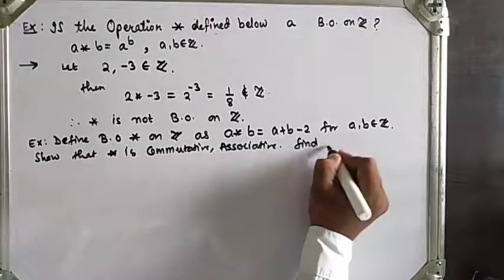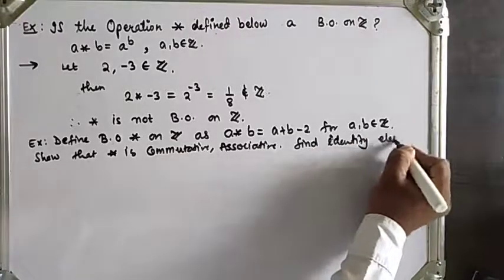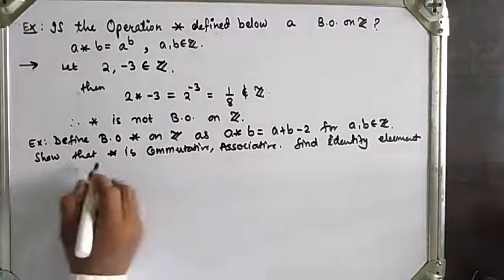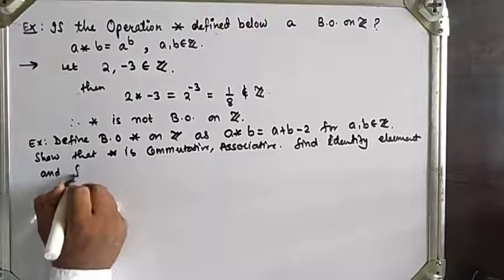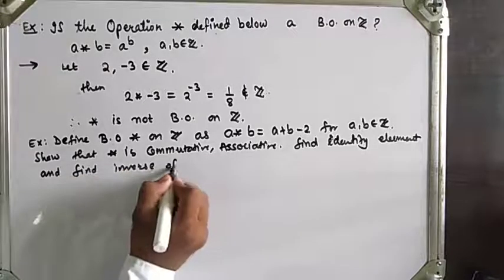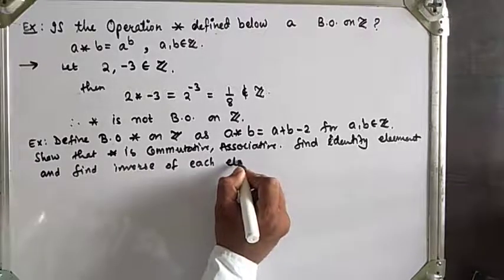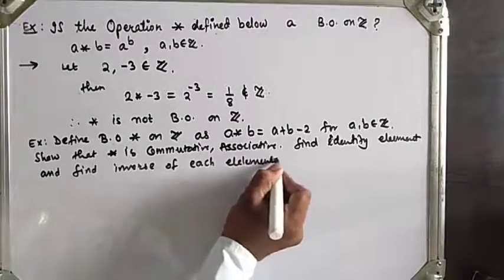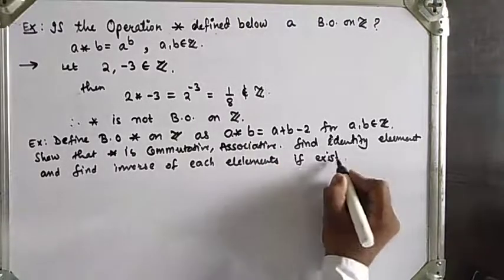Find the identity element, and find the inverse of each element, if it exists.